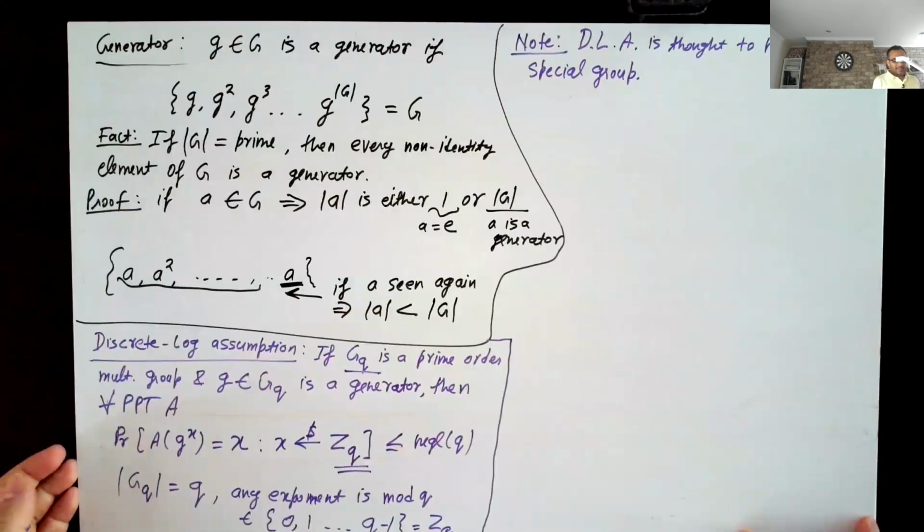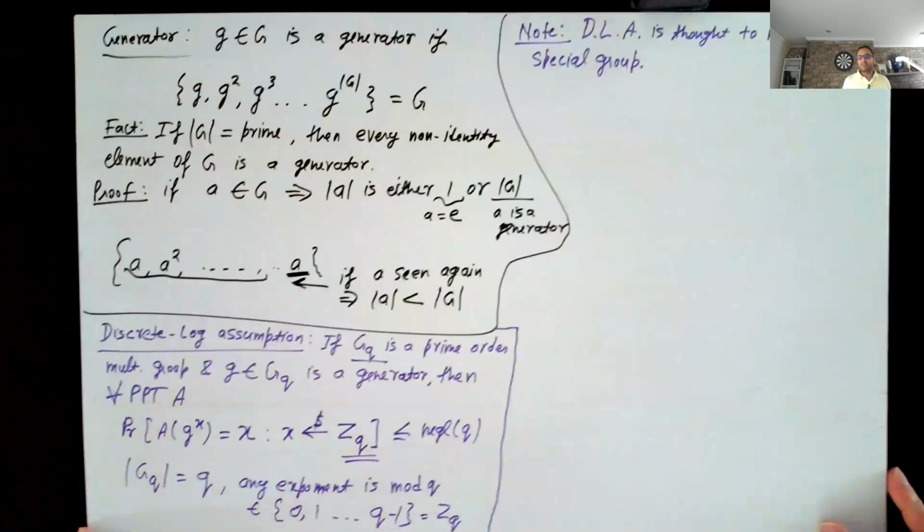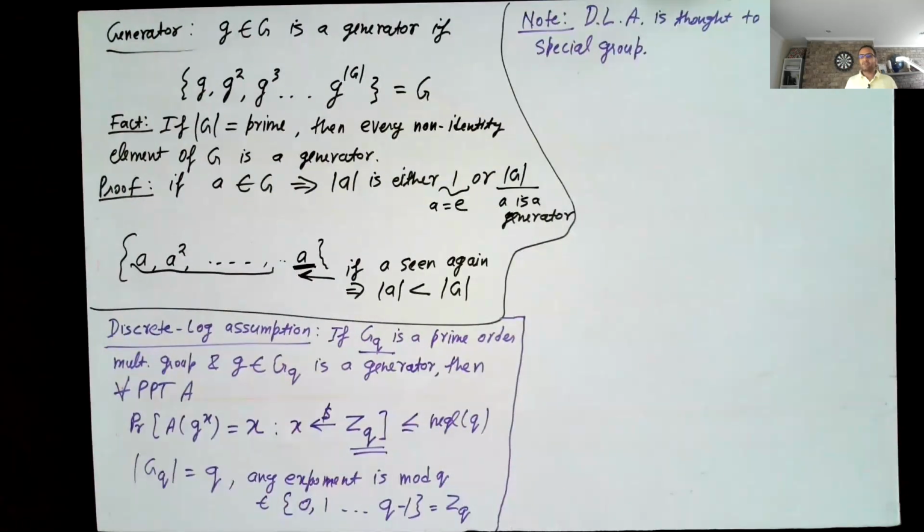So just saying that GQ is a multiplicative prime order group, Q is large, that may or may not be enough. In fact, there are even additive groups where discrete log might hold, and so on. So our assumption for the class will be that there exist some groups where discrete log holds, and hence we will just use those to build everything.